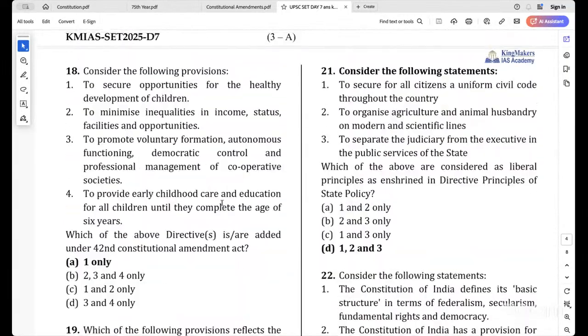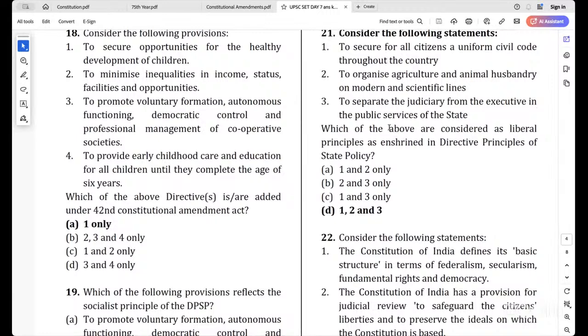The next one is the 21st question. To secure for all citizens a uniform civil code throughout the country, to organize agriculture and animal husbandry on modern and scientific lines, to separate the judiciary from the executive in the public services of the state. Which of the above are considered liberal principles? All will come.